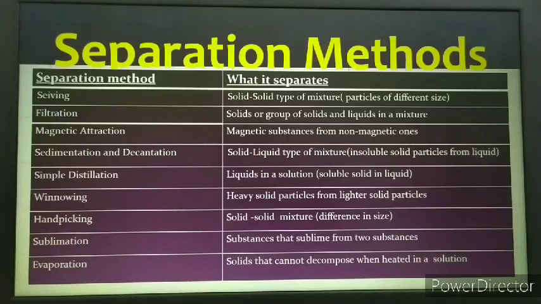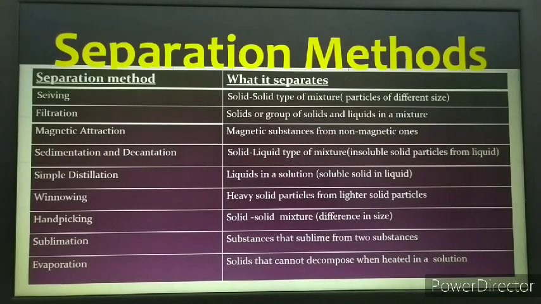And the hand picking method, as you know, is a very easy method of separation which we generally use in our day-to-day lives. This is based on the difference in the size of the particles. Easily we can detect the different size particles, and maybe there is a difference in the color of the particles also. So with that we can use this hand picking method to separate the different components of the mixture.